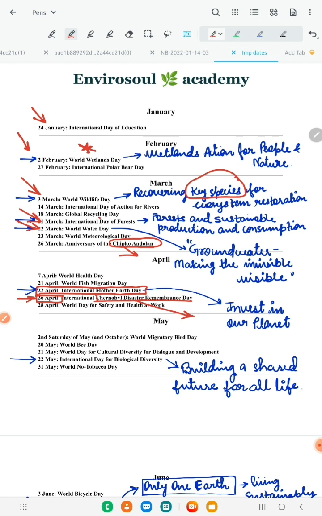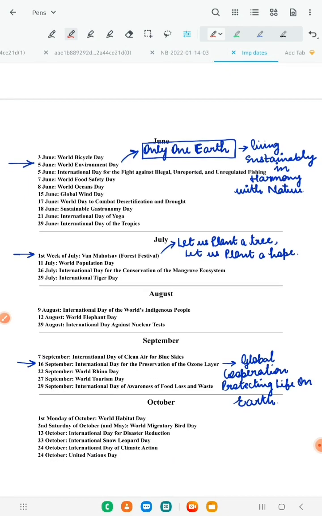Moving on to May. In May, yes, 22nd May, it is International Day for Biological Diversity. Again, it is very important, and its theme was Building a Shared Future for All Life. Now see, environmental science is your subject here, so we have to focus on things like forest, water, wildlife, biological diversity. That's why these are important. When you go through slowly, and especially when you solve questions, you will understand that this is important. This is asked very frequently. You'll observe dates are something you can always score marks on.